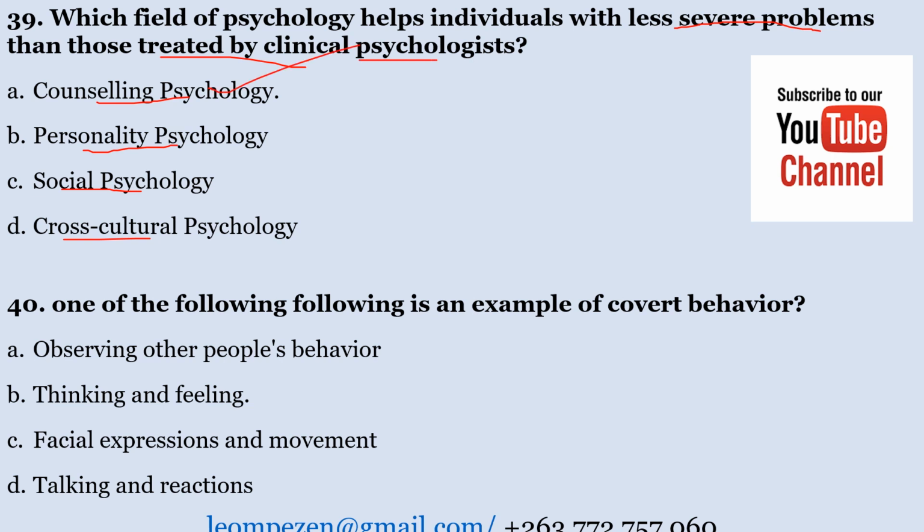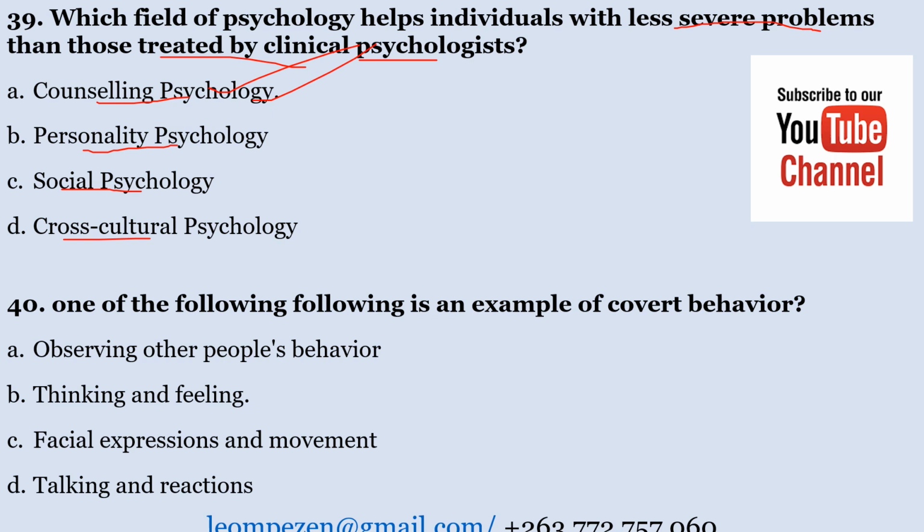The correct answer here is counseling psychology. Counseling psychologists deal with similar clients as clinical psychologists, but the main difference is that counseling psychologists deal with less severe cases.